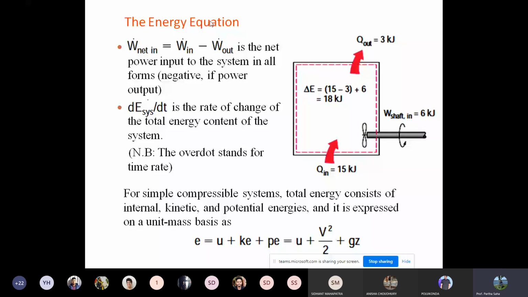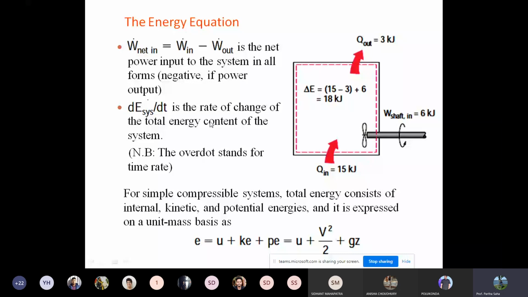So you can see here a mechanical shaft work being done. That is the work being done to the system, so it is positive. Then you have given some heat energy to the system, that is 15 kilojoule and 6 kilojoule. The total energy change will be 15 minus 3 plus 6. Minus 3 because the amount of heat which is dissipated out of the system is negative. The total delta E will be 18 kilojoule. As I said, the dot over the symbol stands for time rate. If you have any question why the dot comes, it is because it stands for time rate.